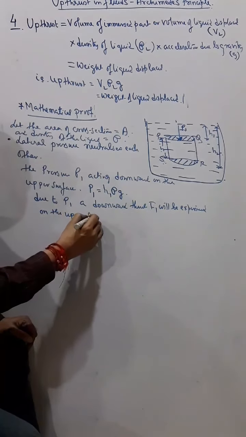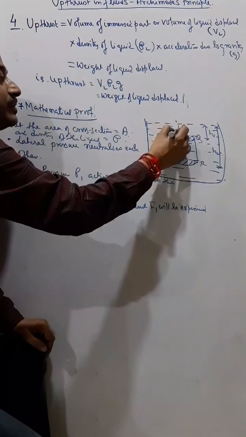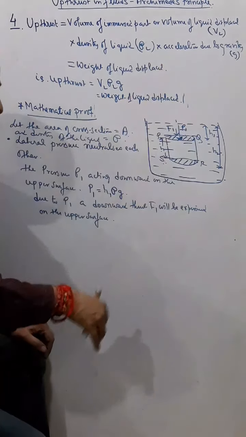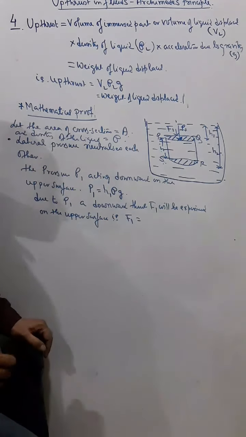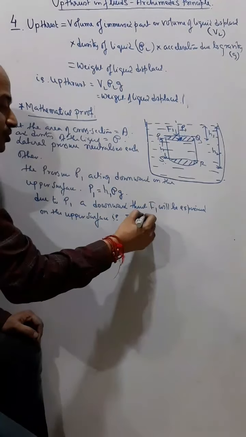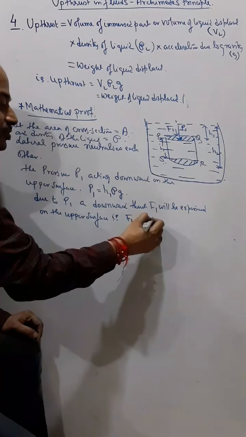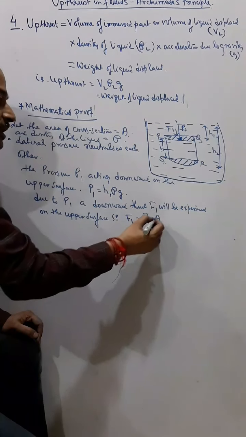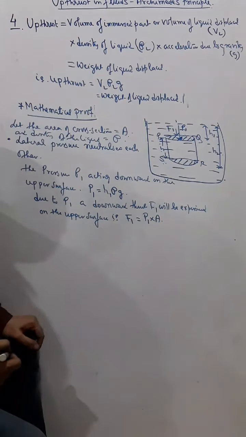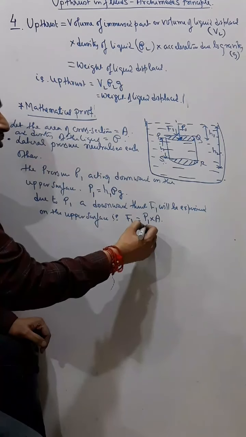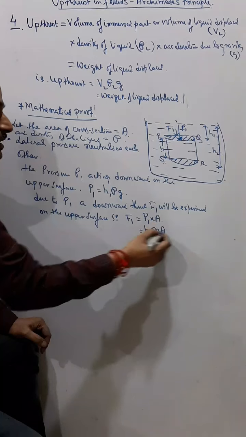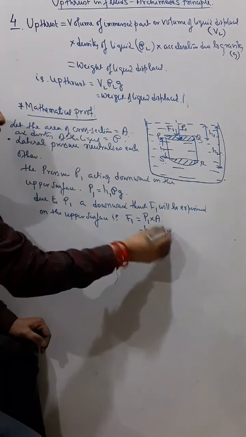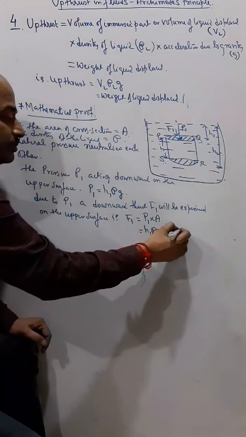So F1 will be experienced on the upper surface in the downward direction. This force will be equal to pressure into area, that is P1 into A. P1 is H1 rho g, and hence we get F1 as H1 rho g A. So this is number 1.